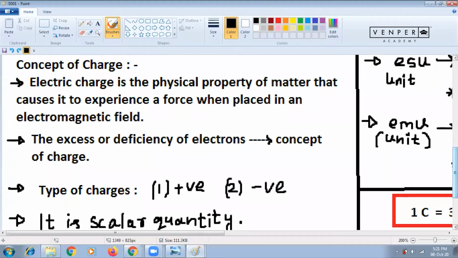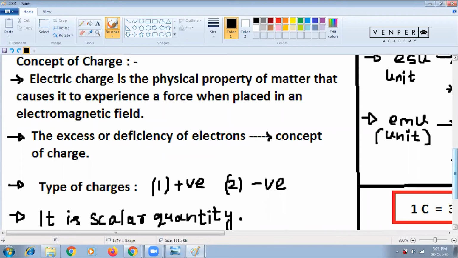That means charge can be added like a scalar, and you can multiply it simply. Suppose two charges are there. If you want to add them, simply add. If you want to multiply them, simply multiply. There is no special rule for multiplication or addition. Normally it obeys scalar multiplication. So that is what a scalar quantity is. I hope you are understanding.